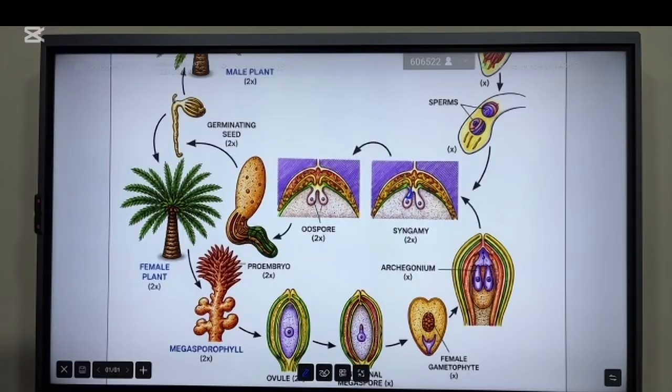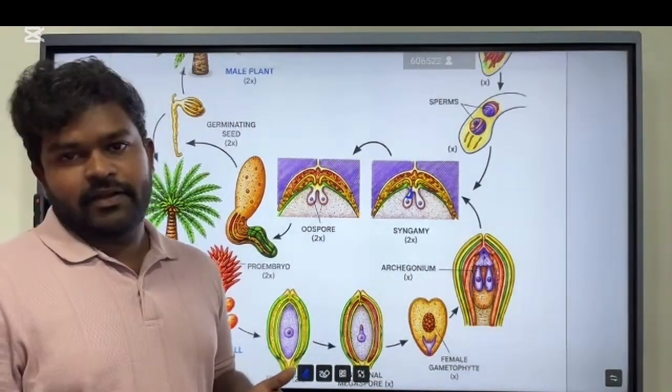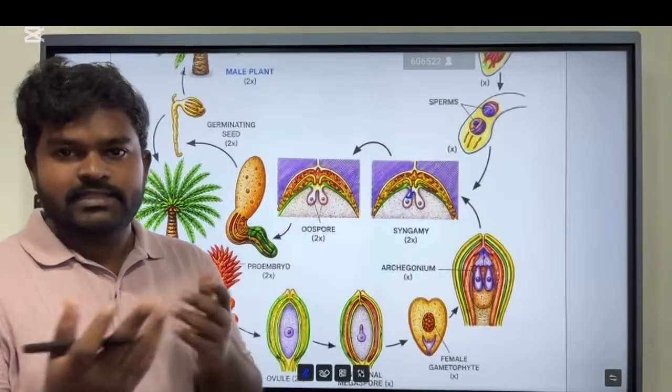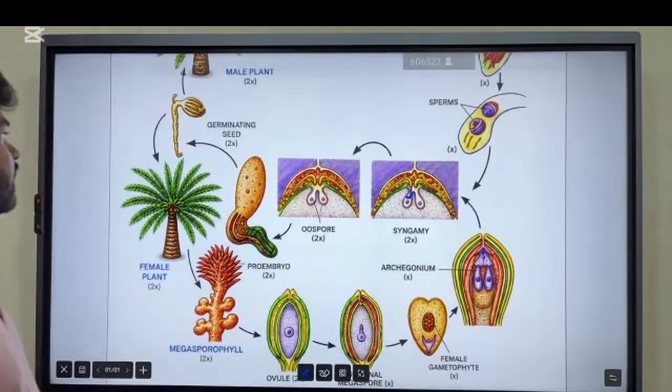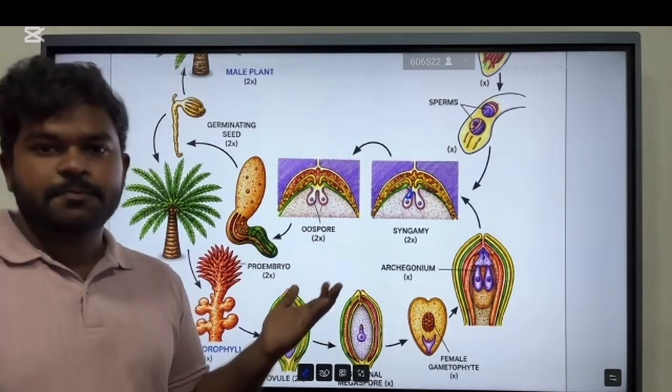Then the seed is dispersed and germinates. After germination of the seed, it becomes the mature sporophyte.